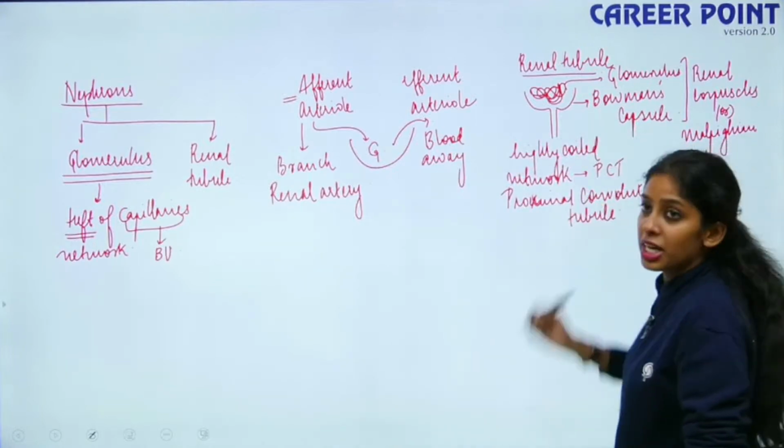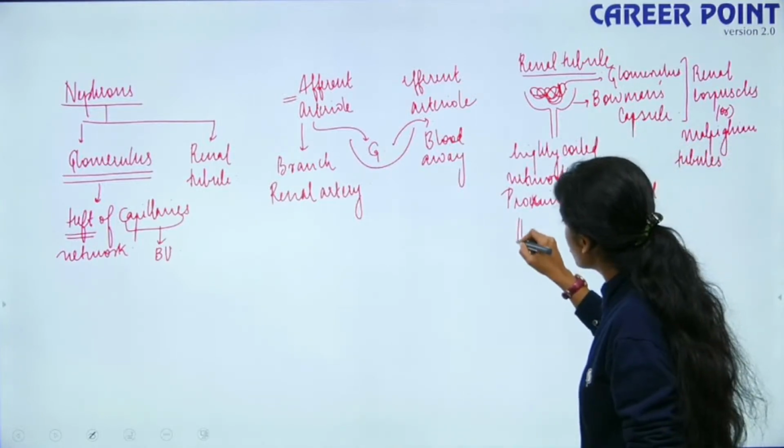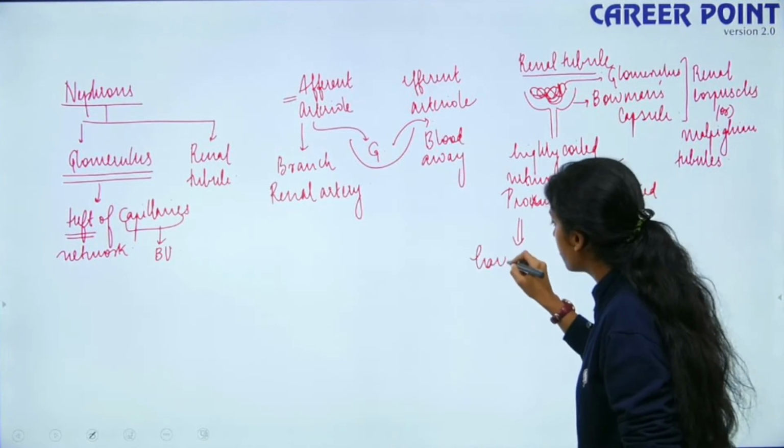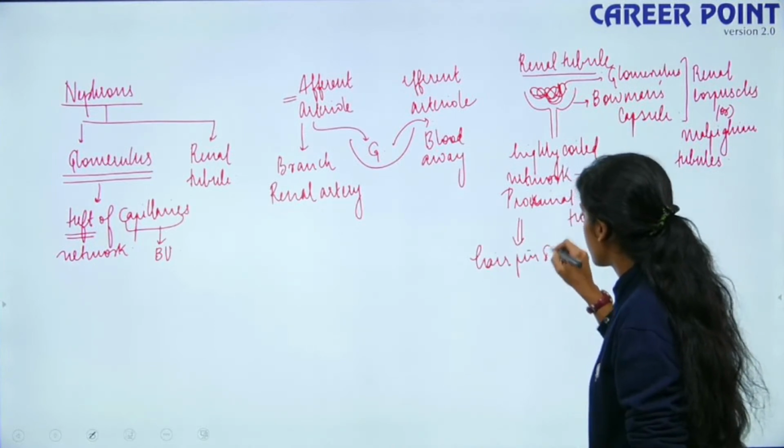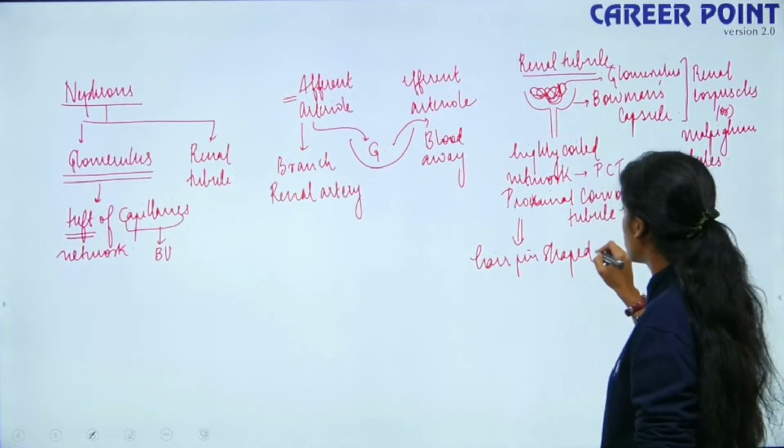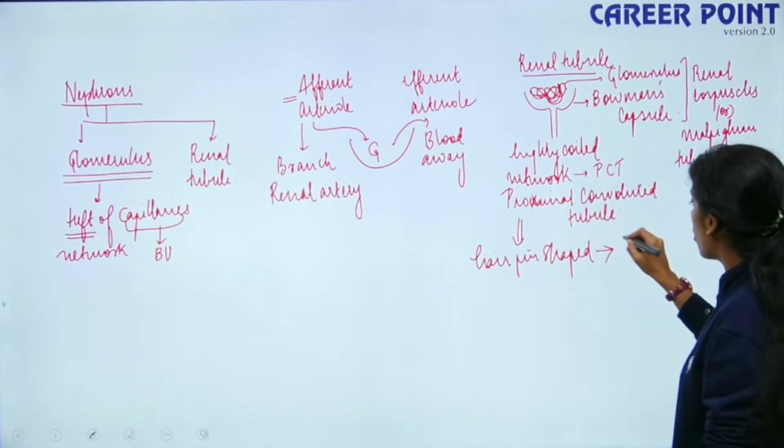So after the proximal convoluted tubule, you have a hairpin shaped structure which is called your Henle's loop.